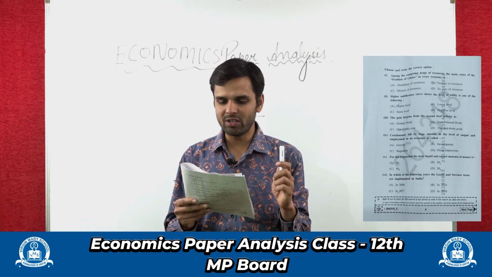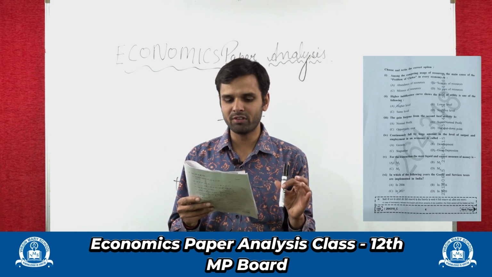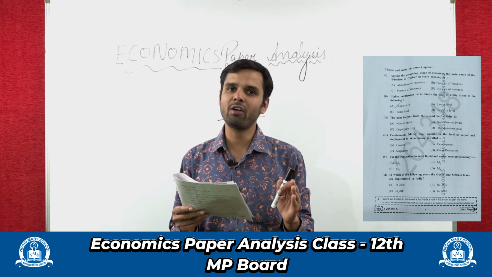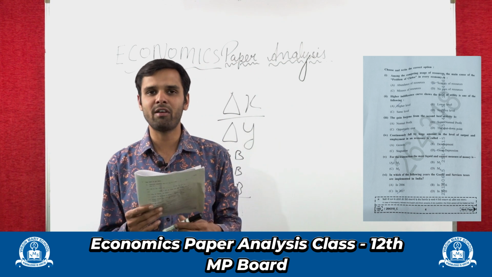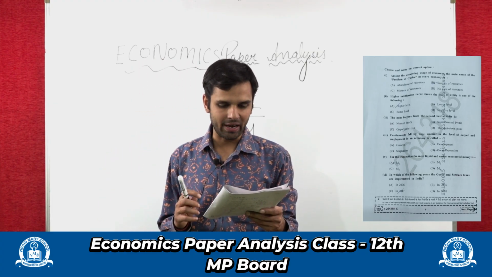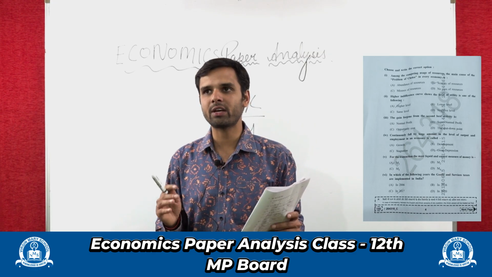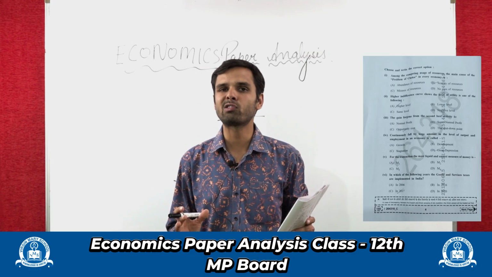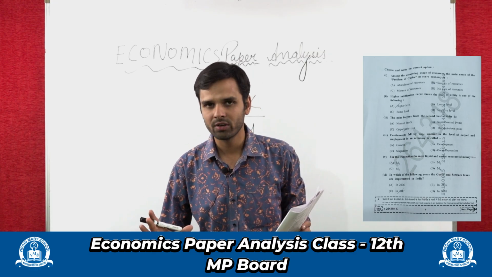A higher indifference curve shows which level of utility? Higher level, right? A higher indifference curve always shows a higher level of utility. Next, the gain foregone from the second best activity is opportunity cost. Opportunity cost is also known as the opportunity lost, right?